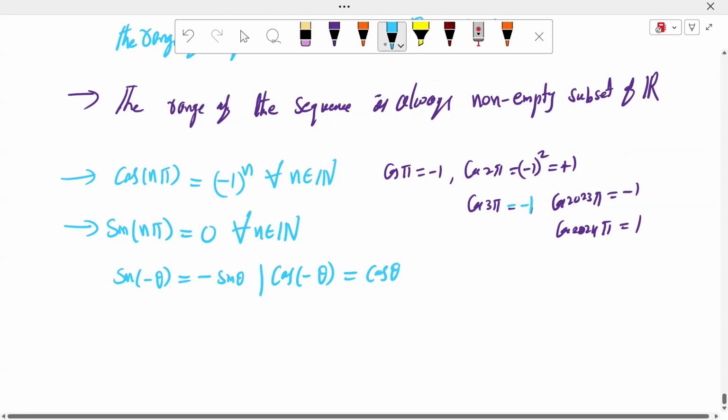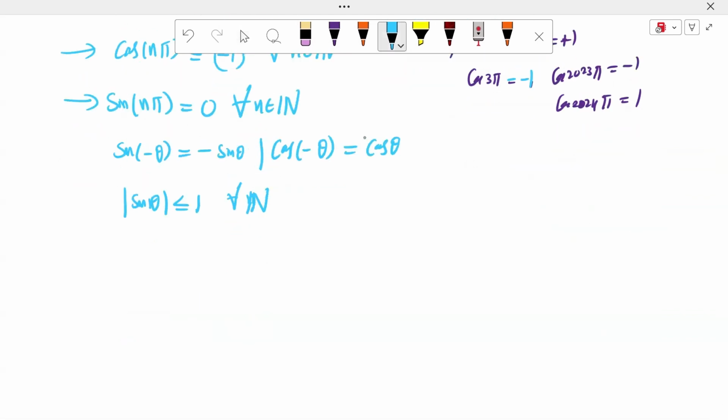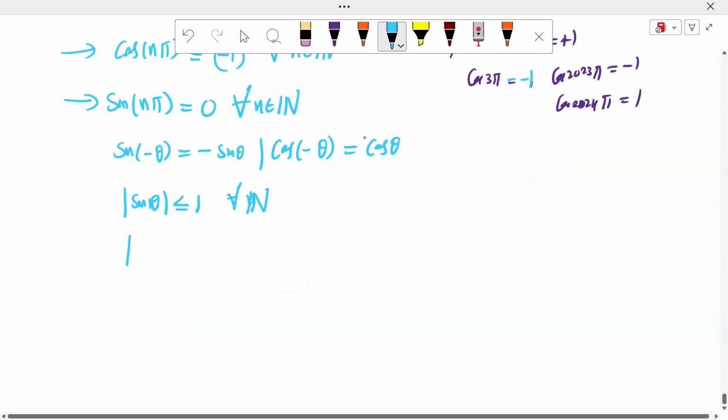Always, whenever modulus of sin theta is less than or equal to 1, for all natural numbers, because the sine function is a bounded function. Range is +1 and -1. Cos theta is also less than or equal to 1 in modulus, because the range is +1 and -1.